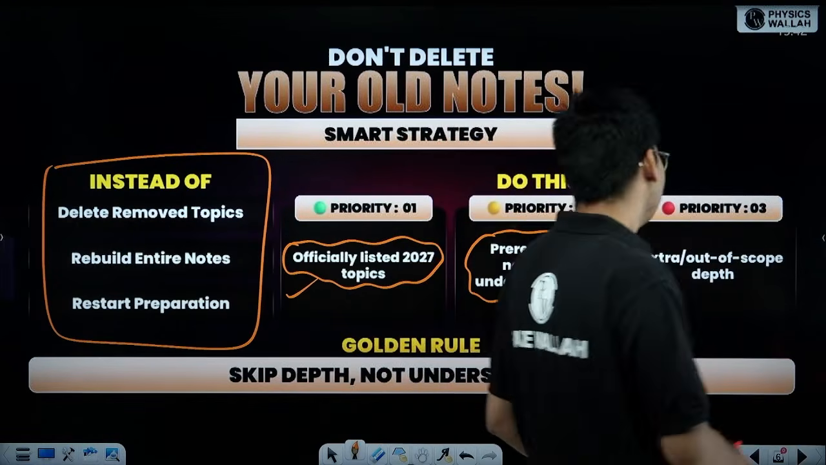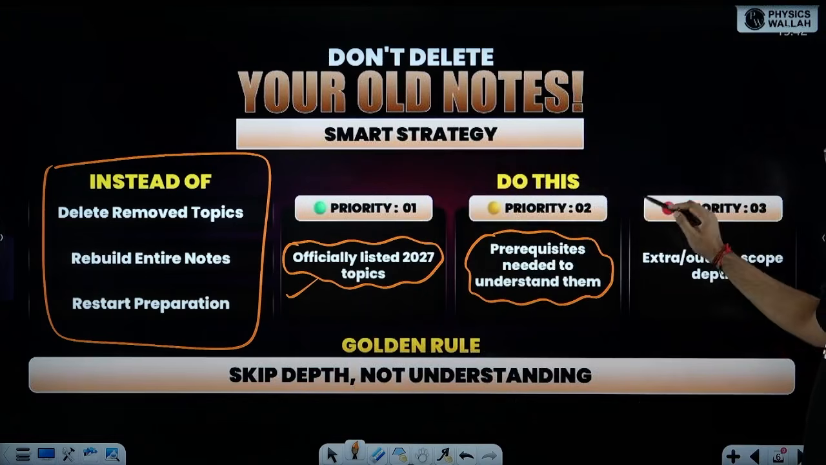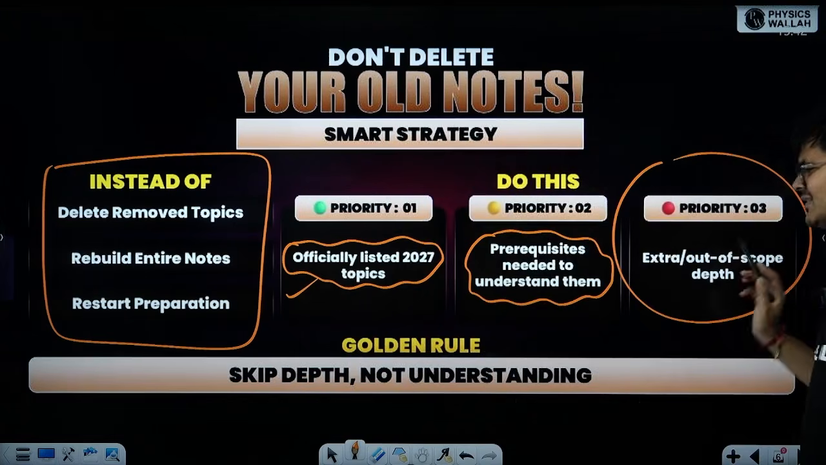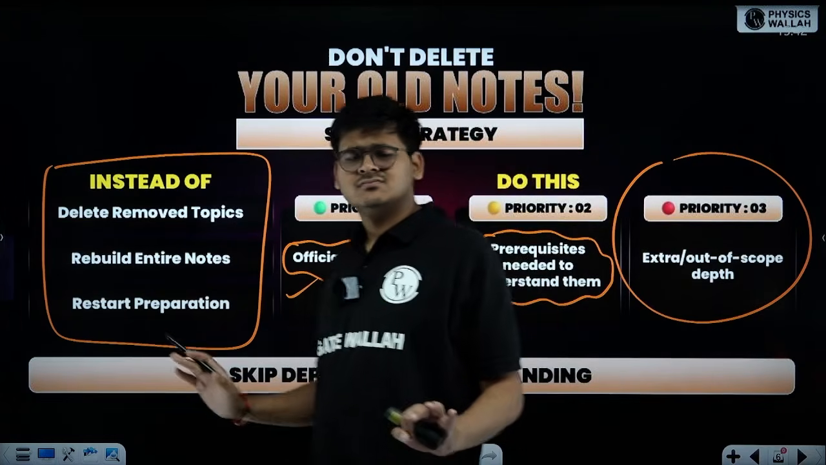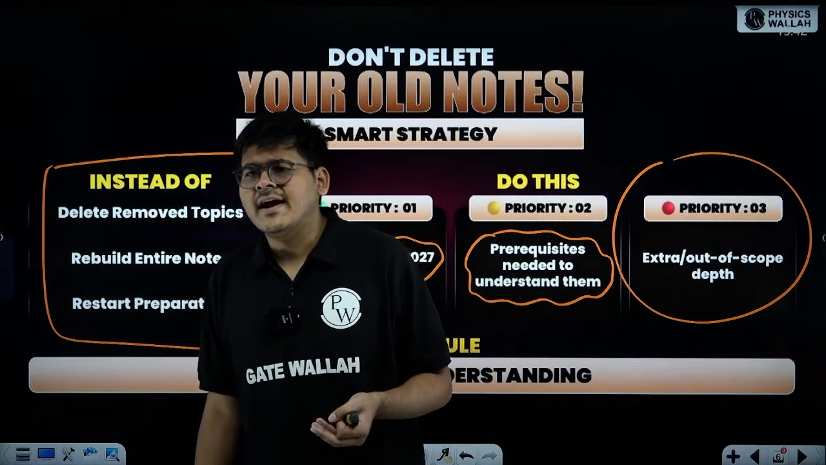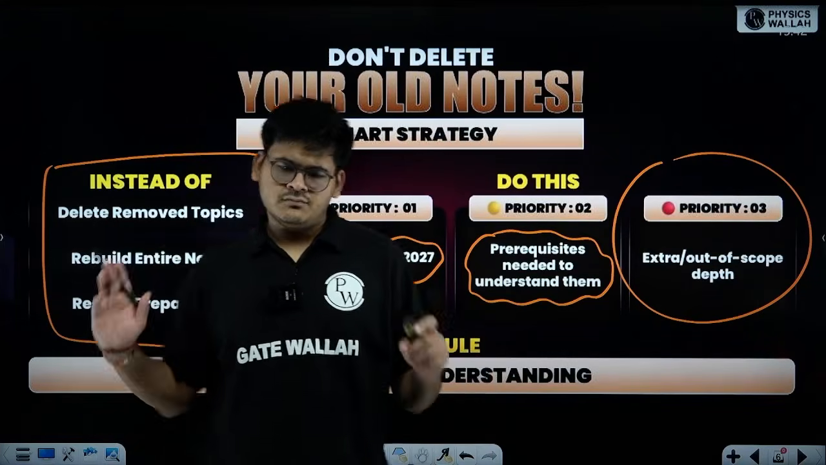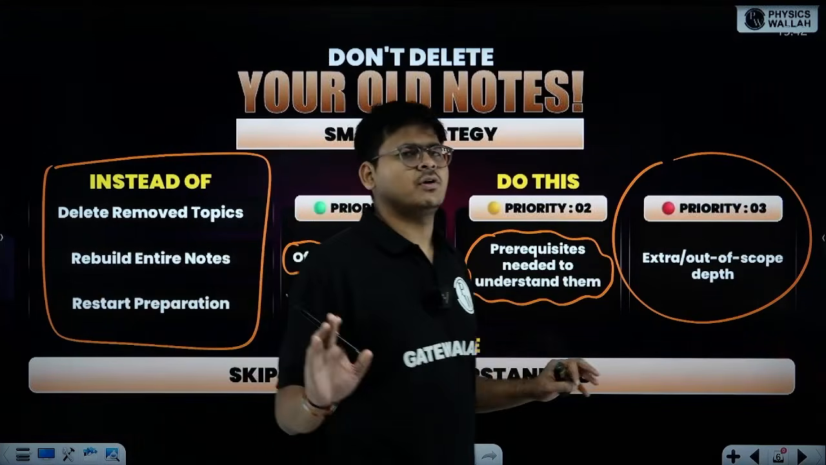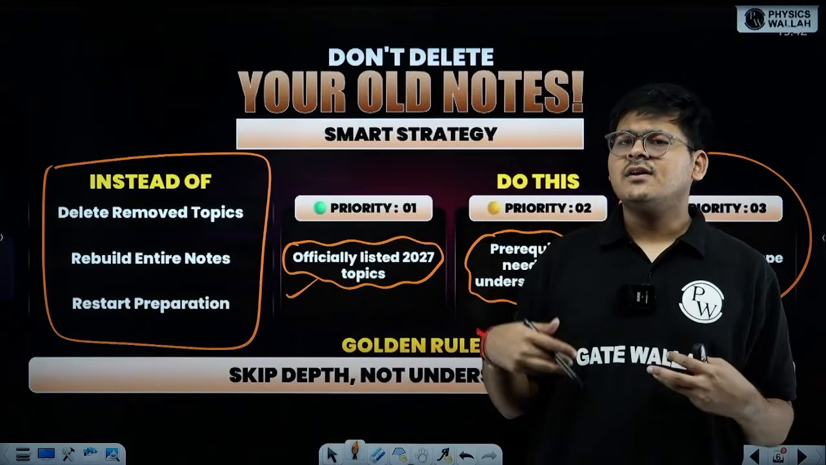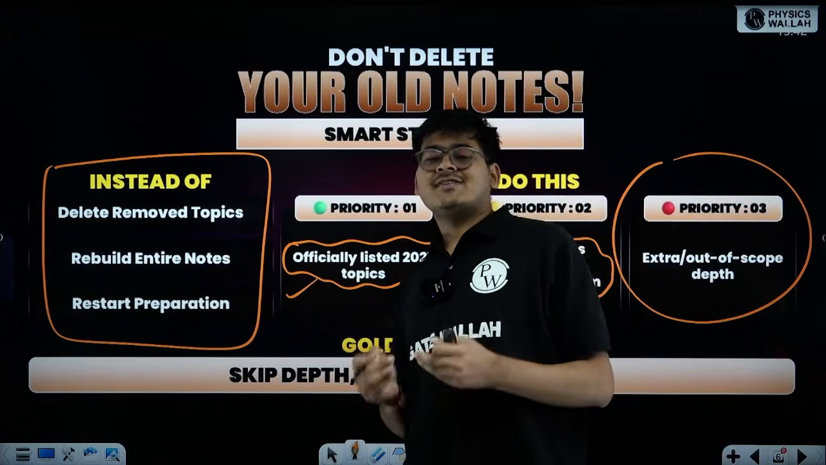Then priority three is extra out-of-scope depth. Whatever extra you have studied, no learning ever goes to waste. It's just that you shouldn't spend additional time revising or learning those topics. What you have done, forget about it. Don't spend time revising it, but if you have studied it, that's good. No knowledge ever goes waste.